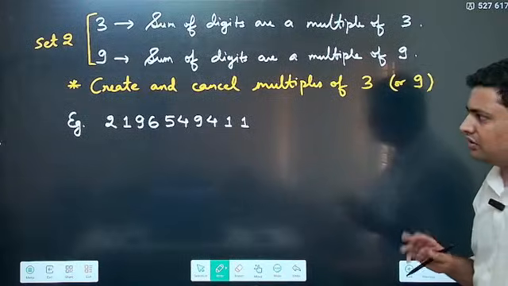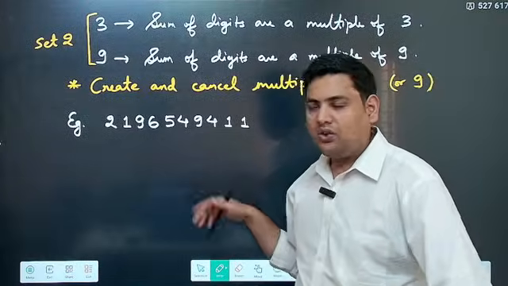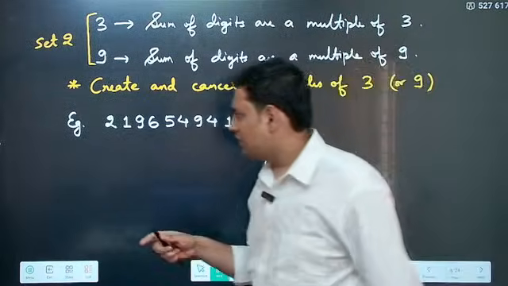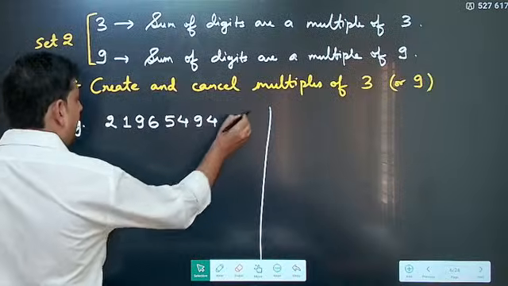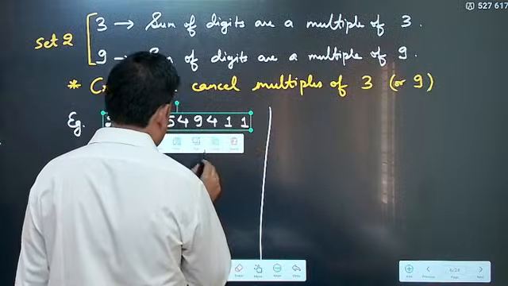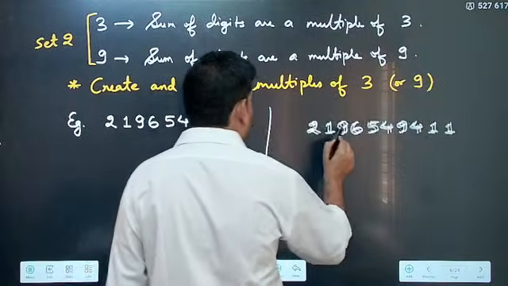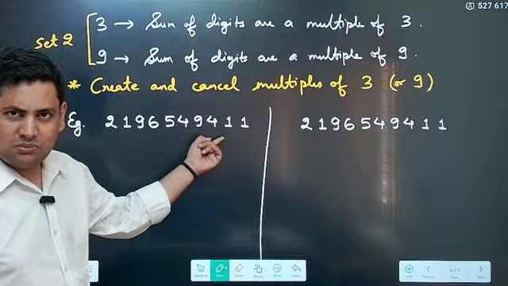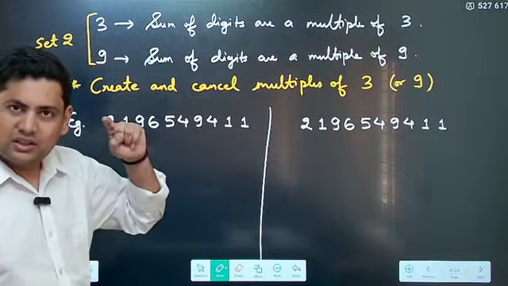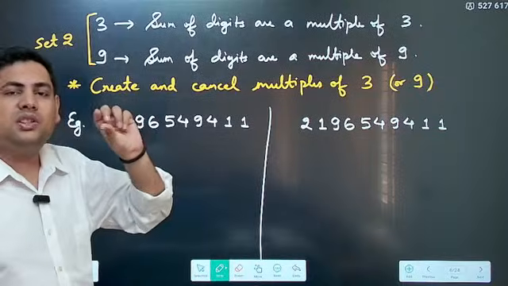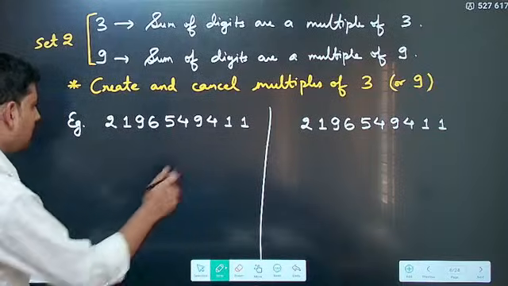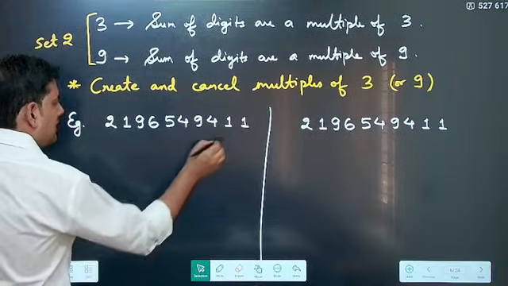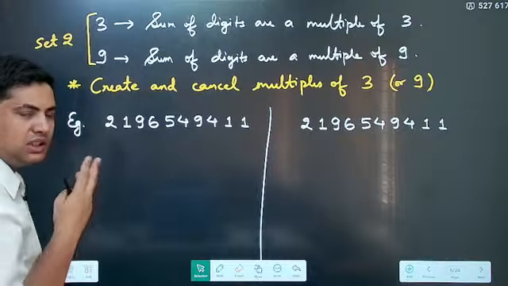Okay. Whatever is the question. For example, this is an example. Now, for this, I need to check divisibility with respect to, let's say, 3. So, I'm checking for 3 here, and on the other side I check for 9. Now, one way is of course by adding all the numbers, correct, and trying to get to the single digit number and see if it is divisible by 3 or 9, or the other method. See the other method. So what you have to do, you just start cancelling out multiples of 3.